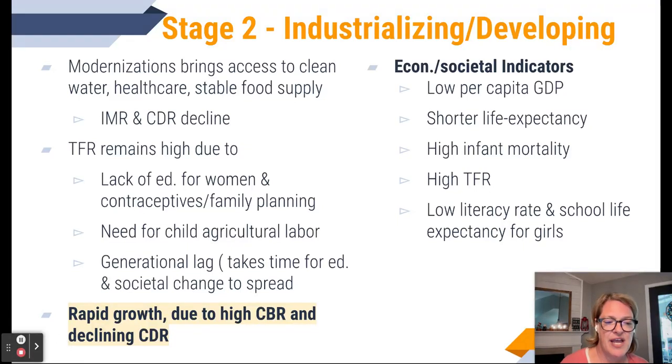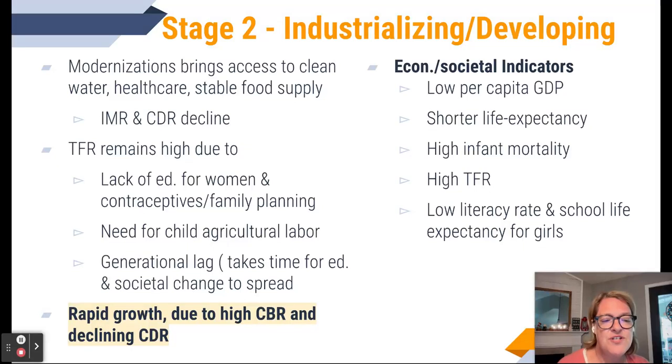It takes time to educate. It takes time for the changes from the education to take place and for that societal change to actually spread throughout the population. So it just takes time for these things to happen. It's not something that happens in one week, where the TFR is low, and the next week it's high. As we're advancing, it doesn't happen like that.